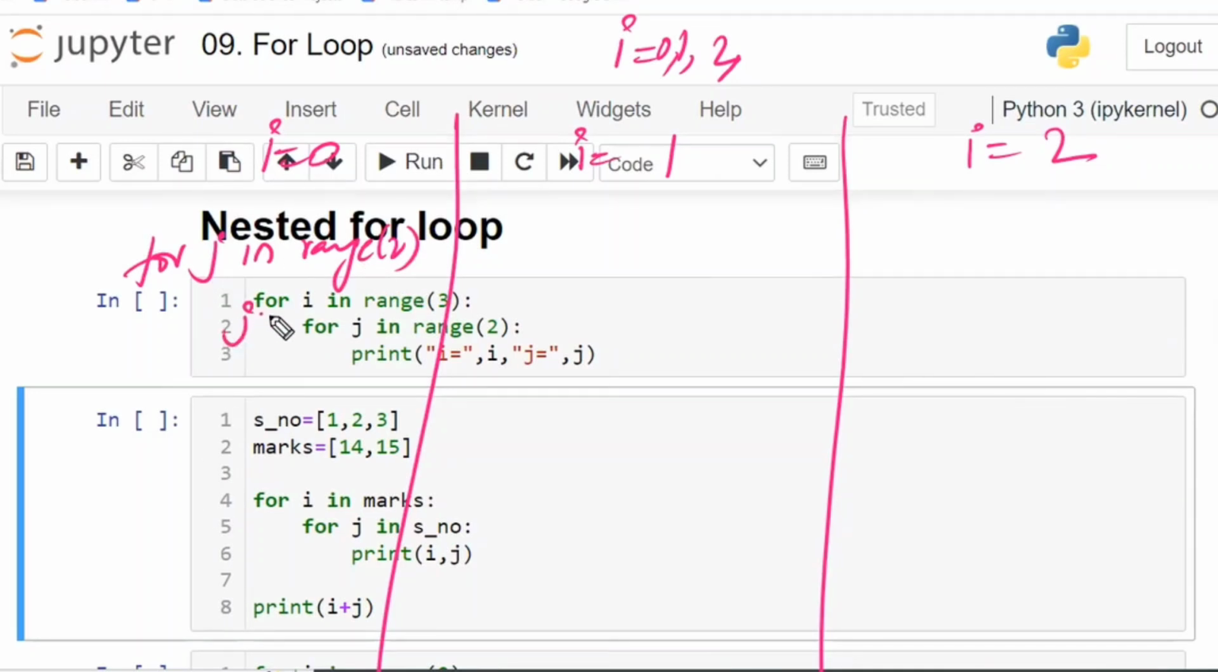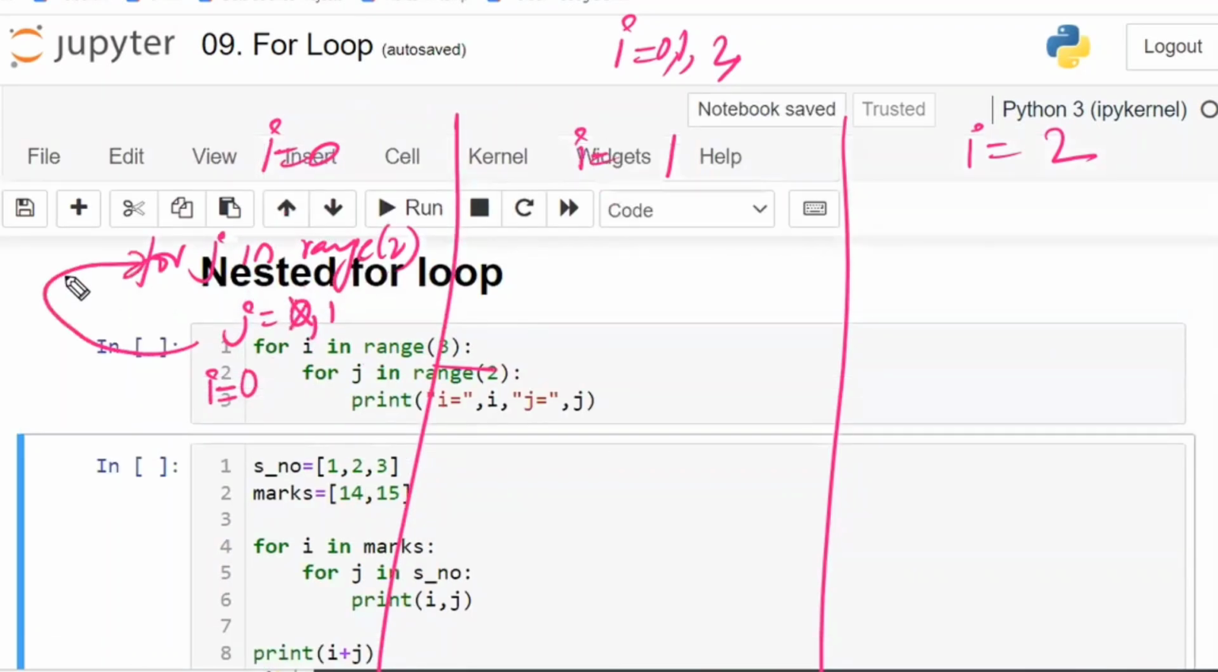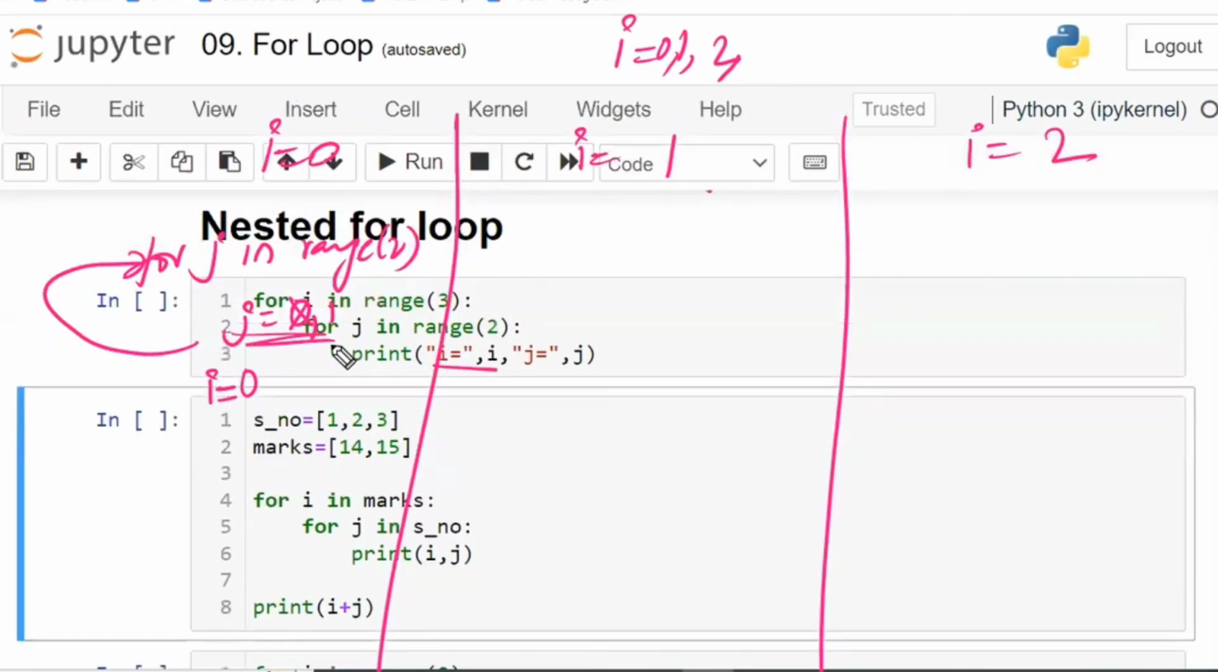Now what are the different j values? 0, 1. These are the 2 values. Now print i is equal to the i value, that is, i is equal to what is the i value? 0. Once this is completed, again it is going back to here only. Before moving to the next step, first j values have to be completed. Then only you can move on to the i values. So i is equal to 0, j is equal to 0. Next, i is equal to 0, j is equal to 1. First i is equal to 0, within i is equal to 0, j is equal to 0, j is equal to 1. 2 values you are having.